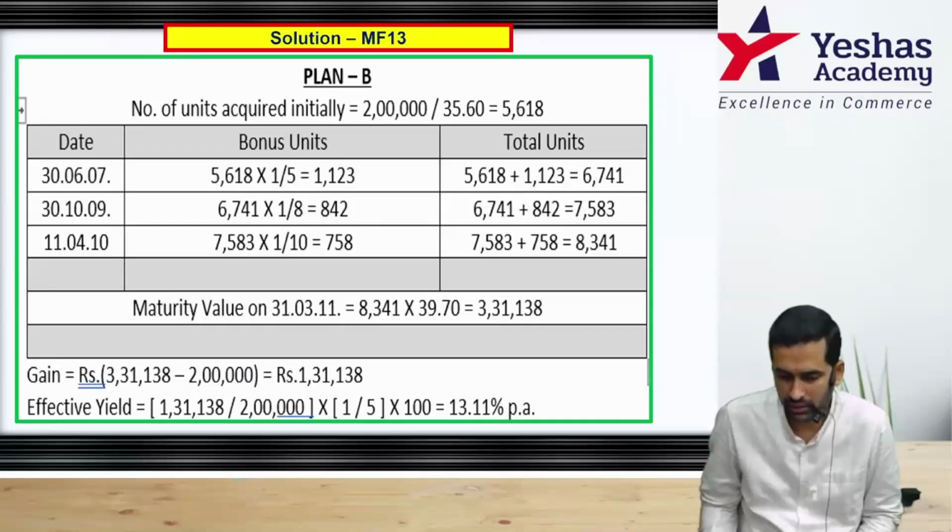Date is very important in all these calculations. 6741 into 1 by 8, and that's 842.